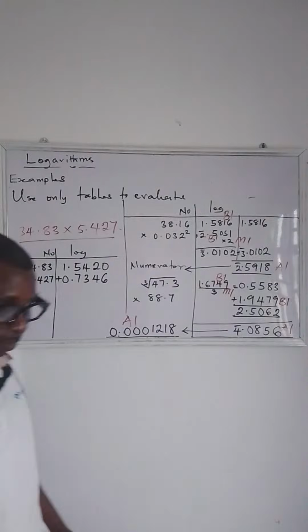7346. Okay, I want you to verify that. Check that in your four-figure table if that is the correct one. Confirm that. That is what I have. If you agree with me, give me a thumb.